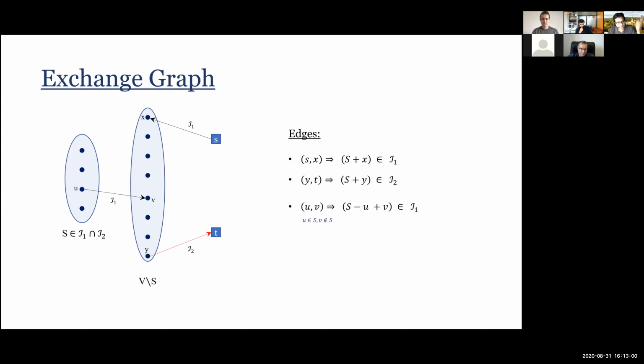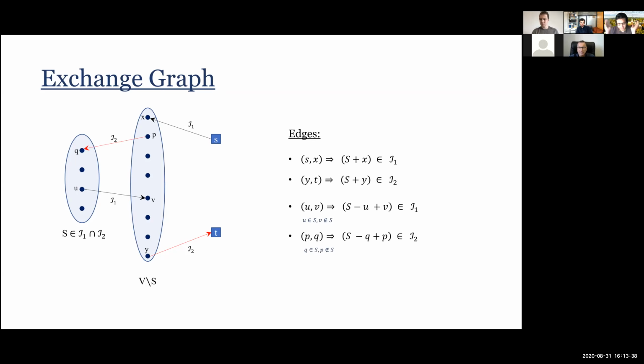Otherwise, I have an edge from U in capital S, so something that is in my current set, to V, which is not in my current set, if exchanging U to V. So I take out U and I add V, and that exchange leads to another set which is independent in the first matroid. So this is a black edge, so this is independent in the first matroid. And I have an edge from V minus S to S, which is colored red in this talk, if similarly the exchange leads to independence in the second matroid. So if I take the element out from S, Q in this case, and I add P, then I am independent in the second matroid.